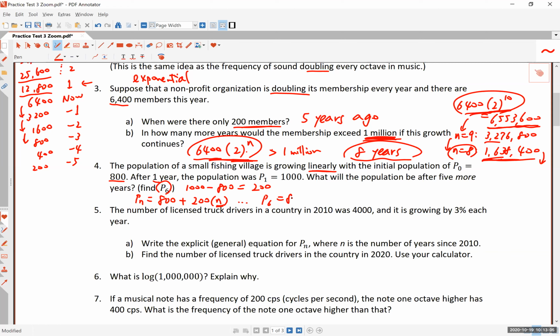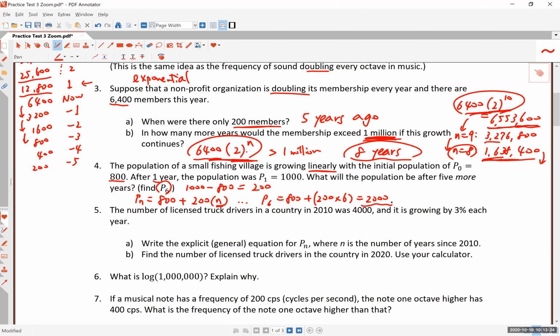And so this will be 800 plus 200 times 6. You do this part first, okay? And so you get 2,000. That's 1,200 plus 800, and the answer is 2,000. Okay, so that is the best way to approach this problem here.